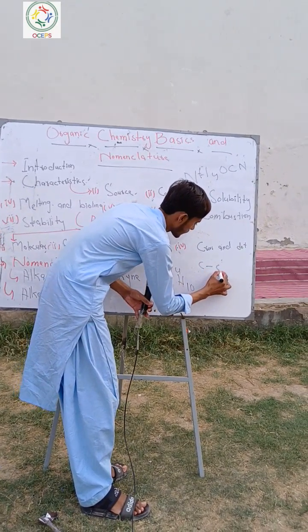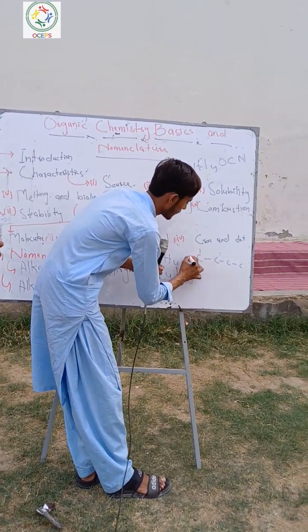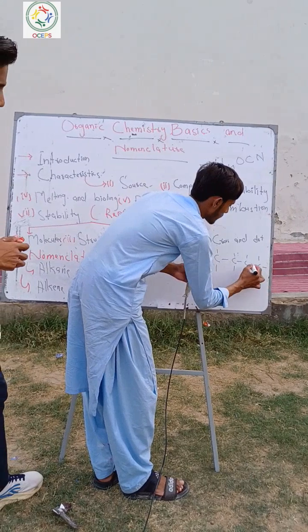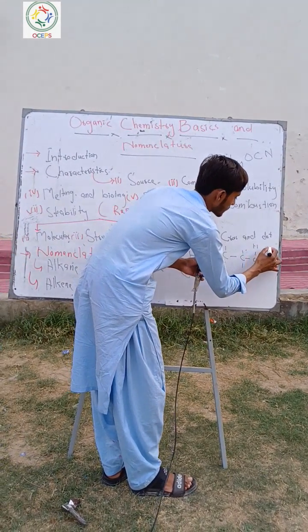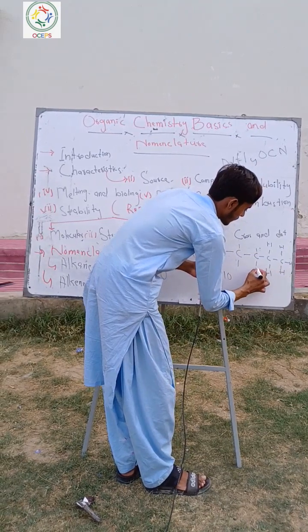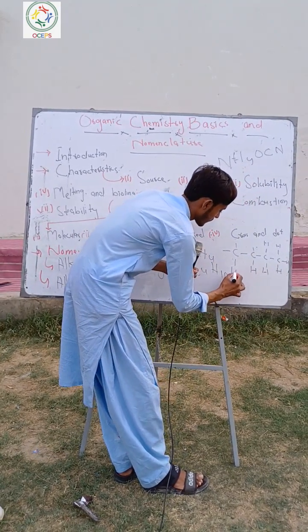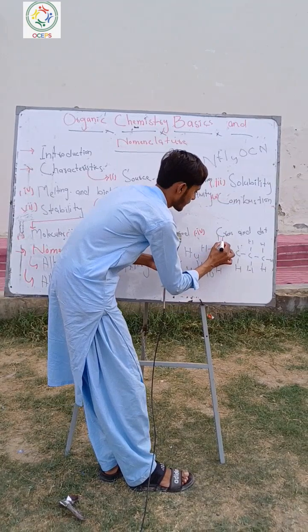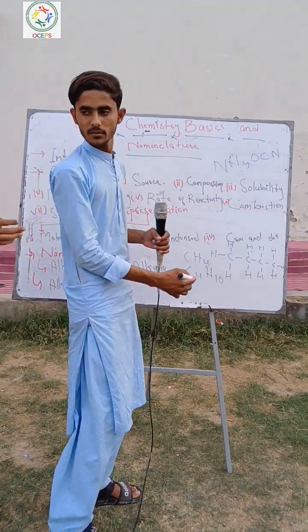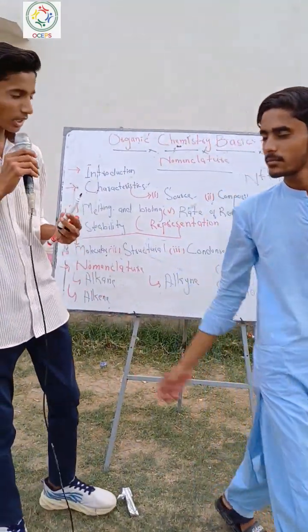Butane has 4 carbons linked with 10 hydrogens. This is the structural formula of butane. Okay, thank you, Mr. Anil.